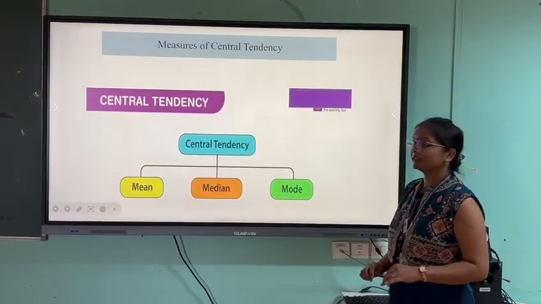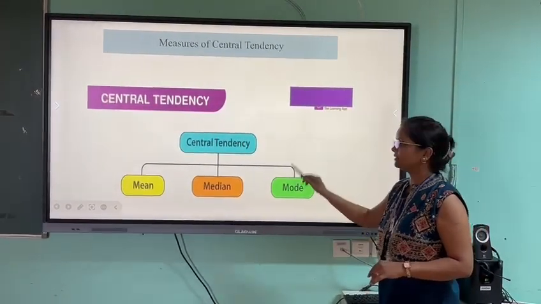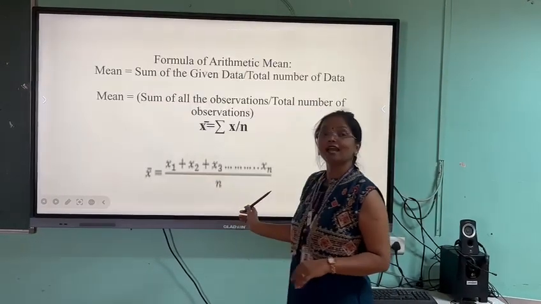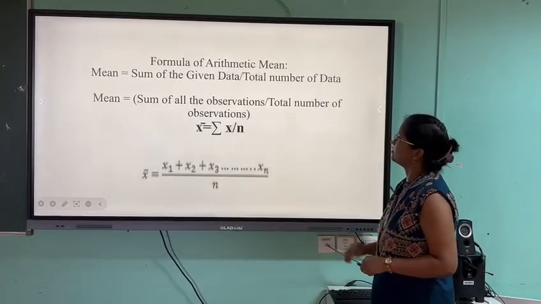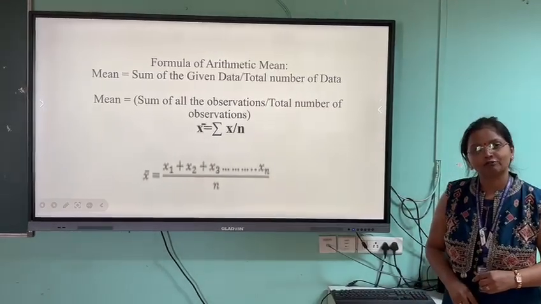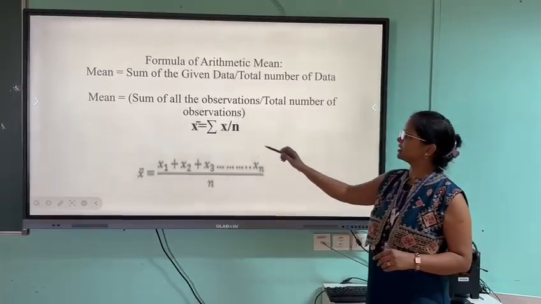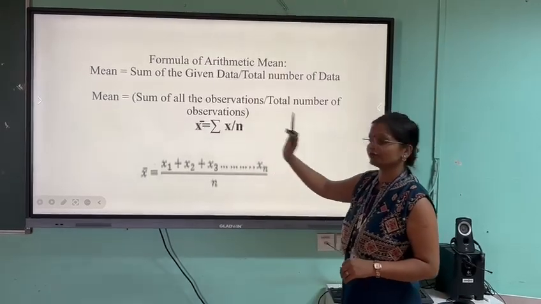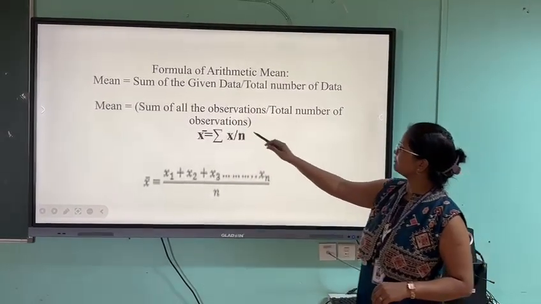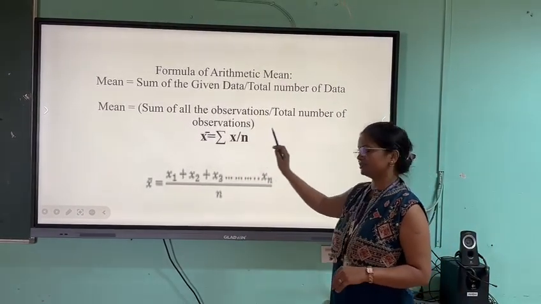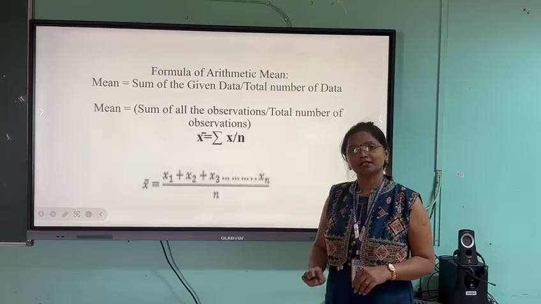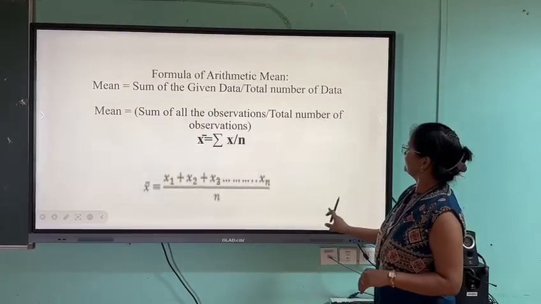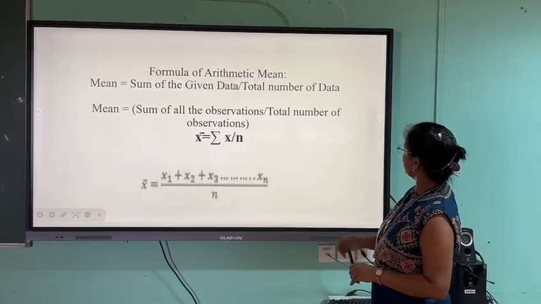Now, in central tendency what we are going to study is the mean, the median and the mode. For finding the mean, the formula is the summation of all observations upon n, the number of observations. When we say sum of all observations upon total number of observations, the mean is represented as x bar, as you can see on the screen.